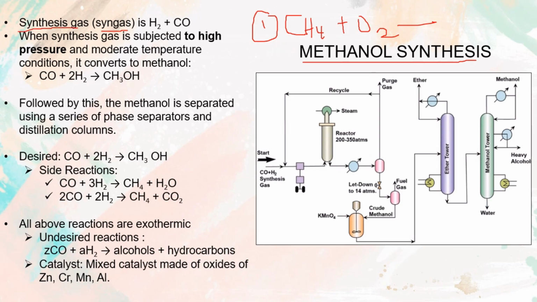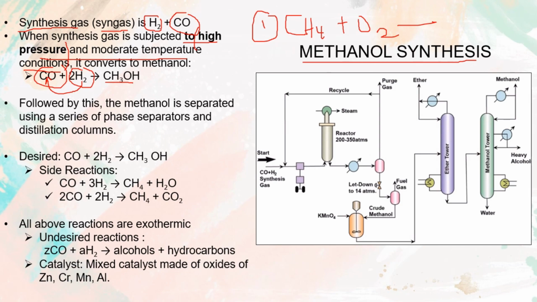So what is syngas? Syngas is actually a mixture of hydrogen and carbon monoxide. The main objective of the syngas is to ensure that the hydrogen molecule hydrogenates the carbon monoxide in order to produce the methanol. Now, we do this process in high pressure and moderate temperature conditions, but more importantly in high pressure.